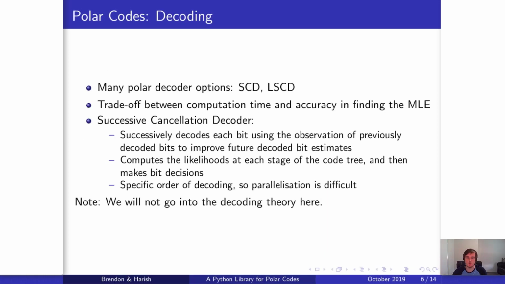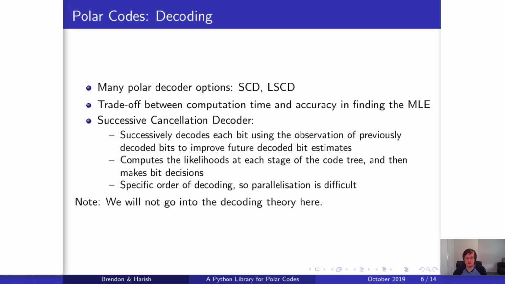For decoding a polar code, we have a number of options for polar decoders, each trading off computation time with accuracy as they all try to find the best maximum likelihood estimate. The first polar decoder ever invented was the successive cancellation decoder, which successively decodes each bit and uses the observation of previously decoded bits to improve future decoded bit estimates.